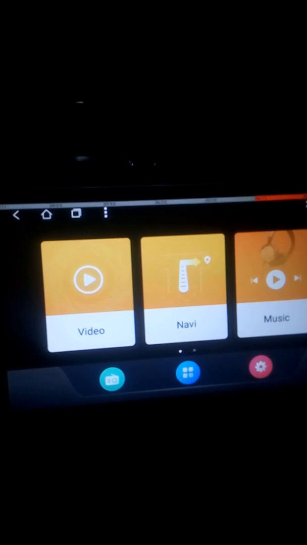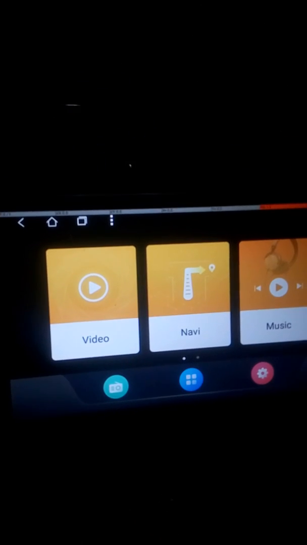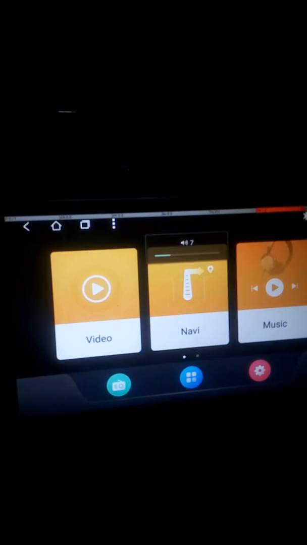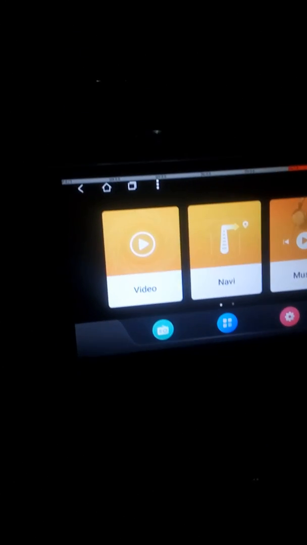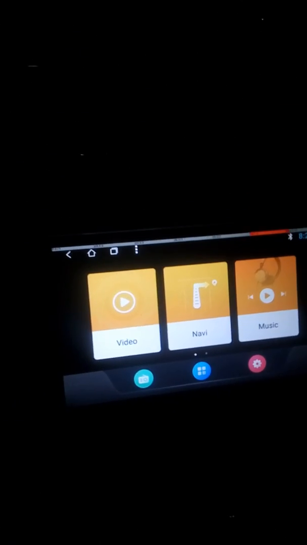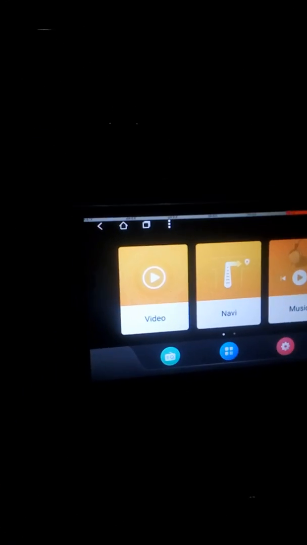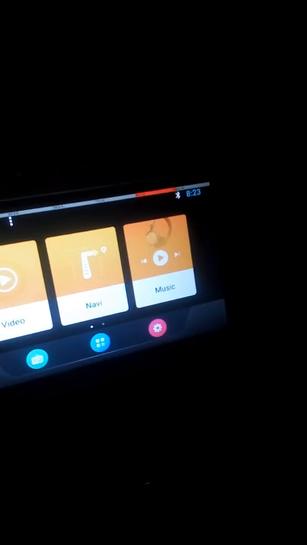If I go here, the back button works and the power button also works. So that's all, guys, and I hope I helped you, because it's actually a problem. Okay.